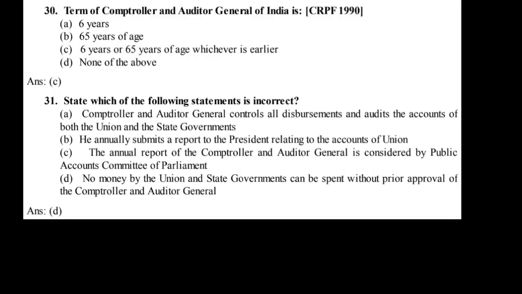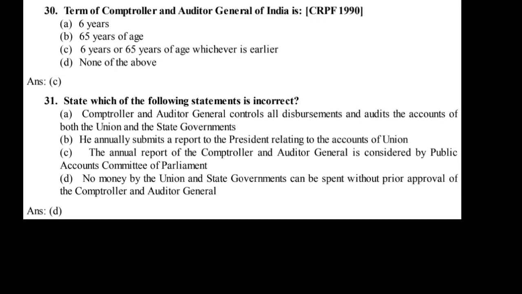Ans. C. 30. Term of Controller and Auditor General of India is A. 6 years. B. 65 years of age. C. 6 years or 65 years of age, whichever is earlier. D. None of the above. Ans. C.